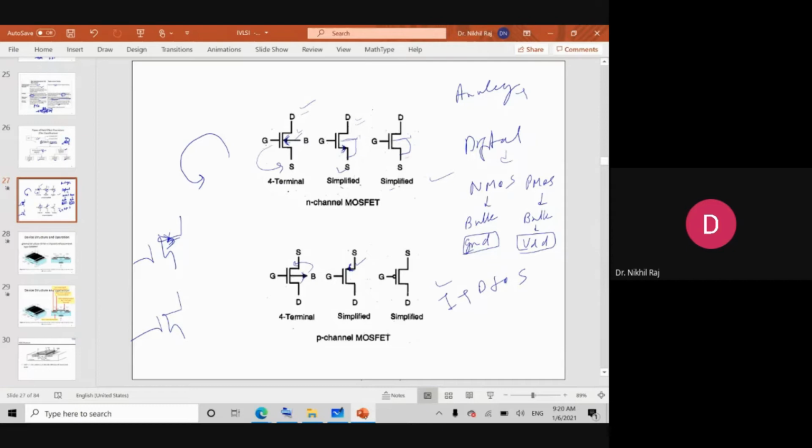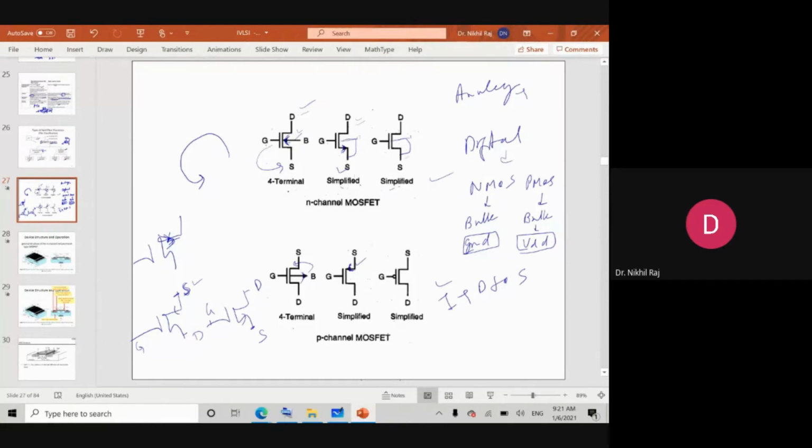If I present the arrow like this, then definitely this is your source terminal. Once you identify the source, the other terminal will be your drain, and the input will be the gate. If the arrow is present at the bottom, that means this is your source, this is your drain, and this will be your gate. So first, looking at the arrow, I can determine where the source terminal is. Second, looking at the arrow direction, I can determine,